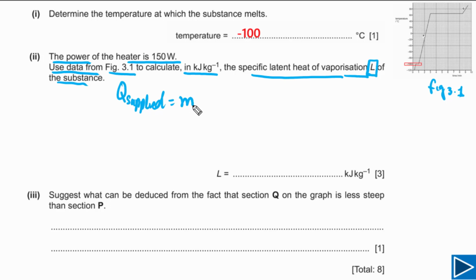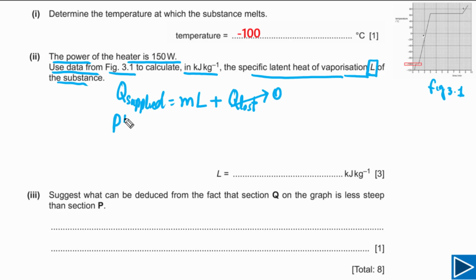This is equal to latent heat of vaporization plus Q lost, meaning the heat loss. But in this question, it is given to us that our apparatus is perfectly insulated. So it means that there is no heat loss, so simply we can say this is equal to 0. Now, Q supplied, how can we calculate it? Simply we can calculate.